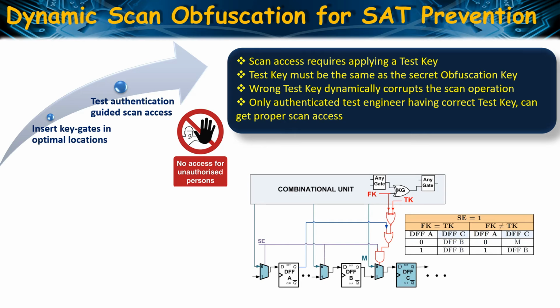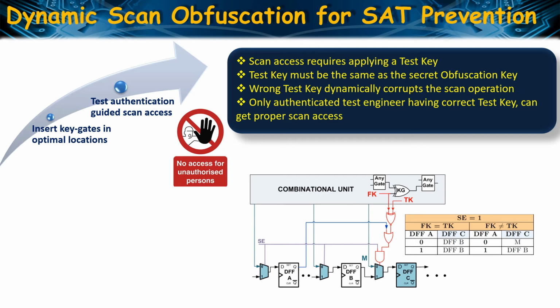For this purpose, this method encrypts the scan-enable line of a set of selected scan cells. As shown in this diagram, the scan-enable line of DFFC is encrypted. In scan mode, DFFC gets input from DFFB for each clock cycle only if the test key Tk is equal to the functional key Fk.